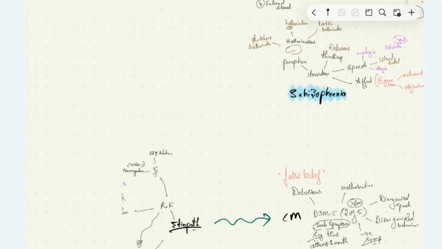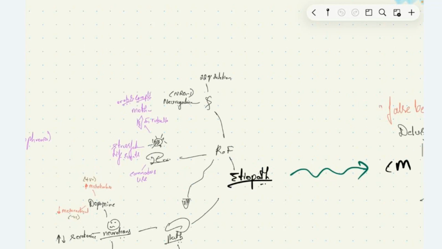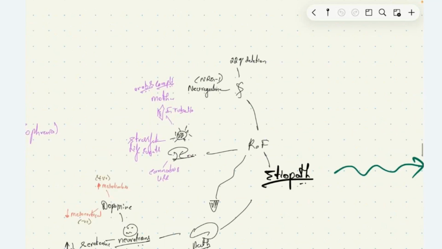Now, what is the pathophysiology of this condition, schizophrenia? We have risk factors. Those are genetic risk factors, like 22q deletion and neuregulin. The neuregulin gene, NRG1, is affected, leading on to schizophrenia. Then we have some environmental factors as risk factors for developing schizophrenia.